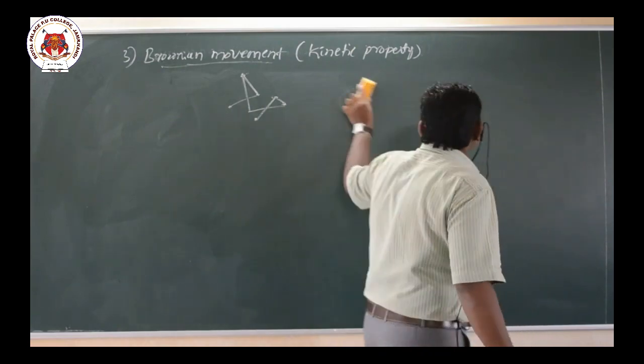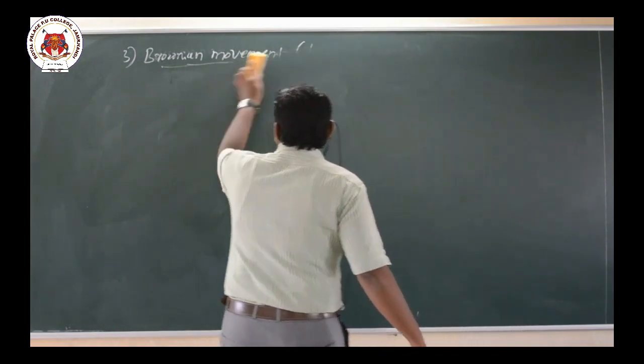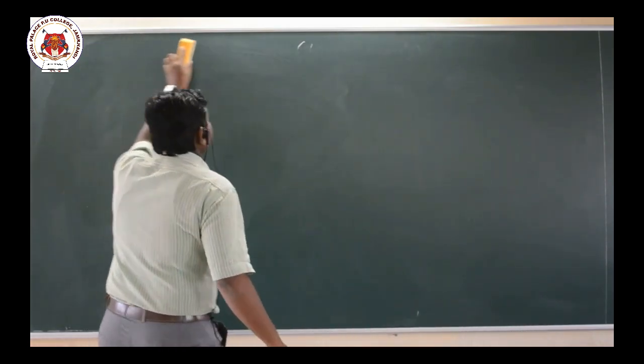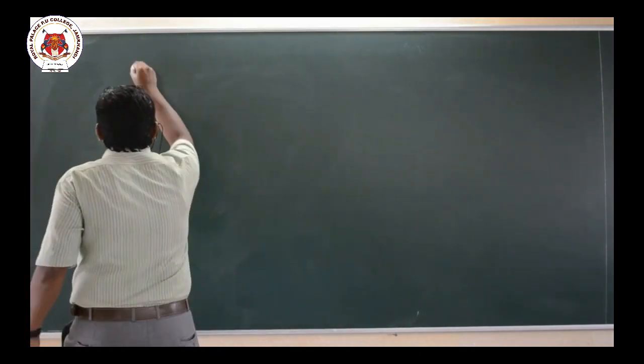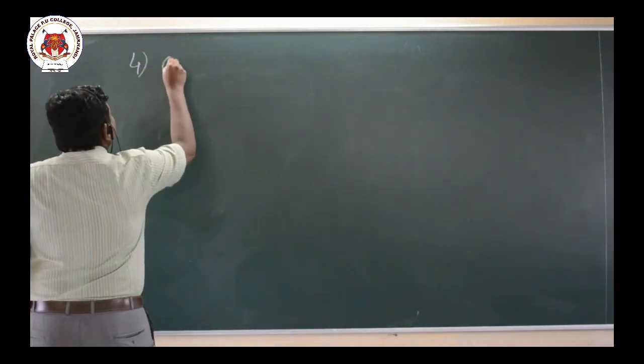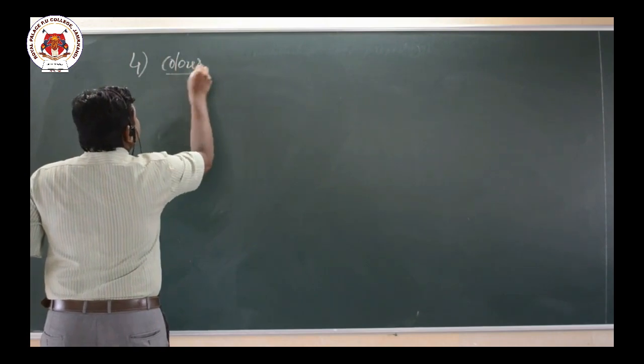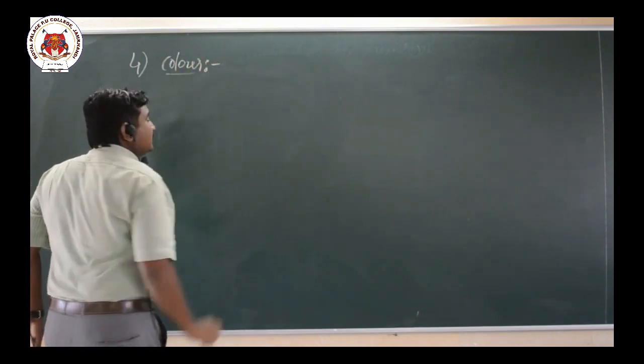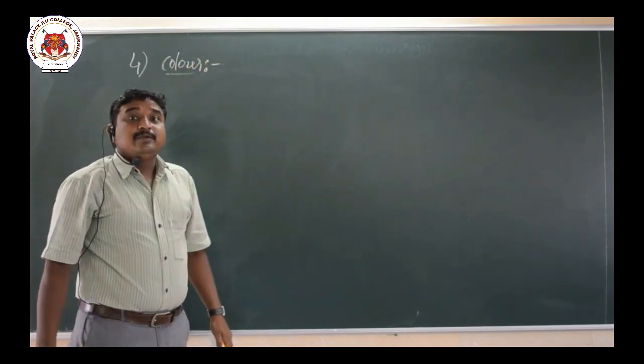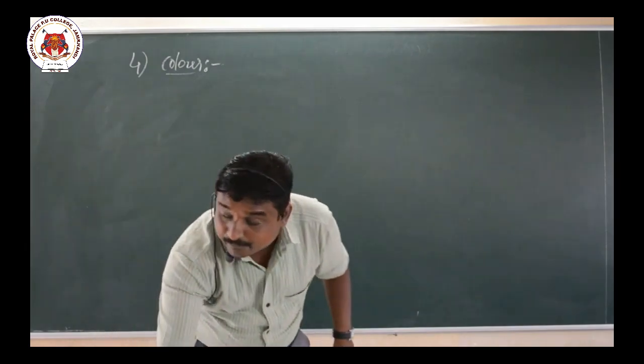Okay. So next, the fourth property, color of the colloidal particle. The color is mainly based on the wavelength of light used.